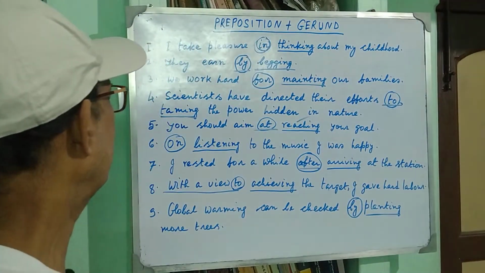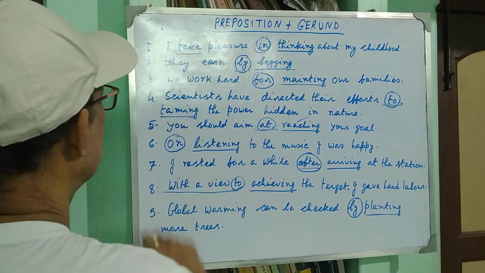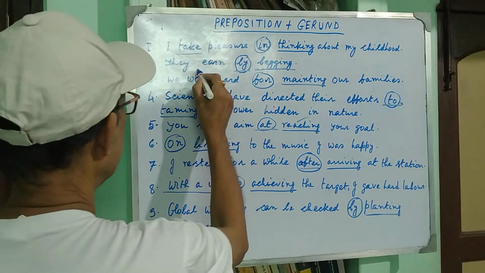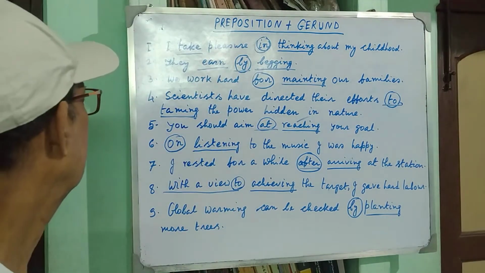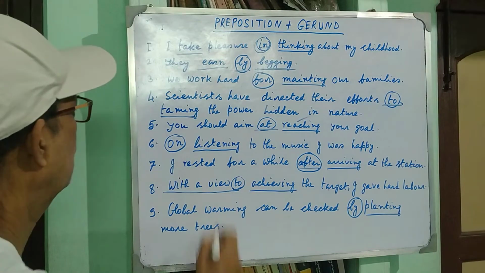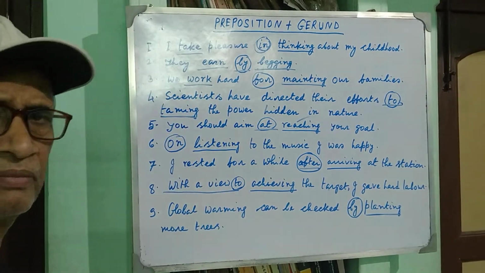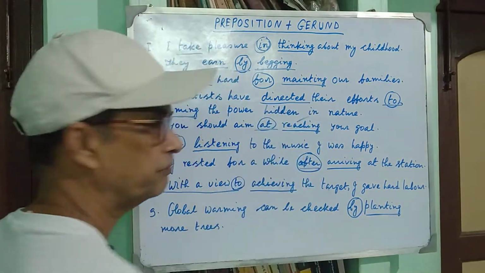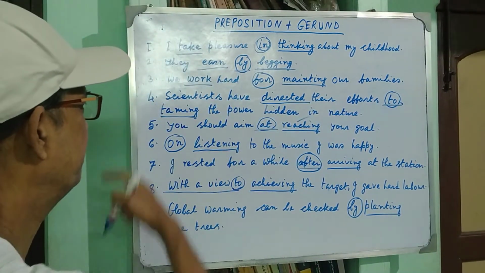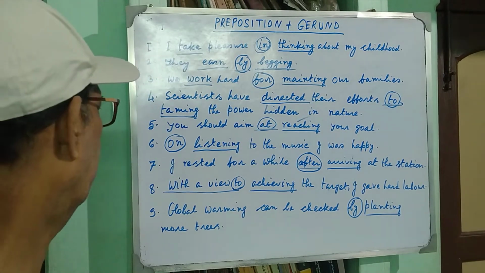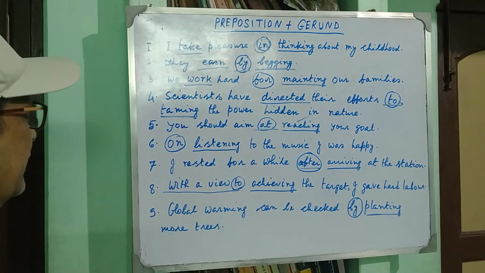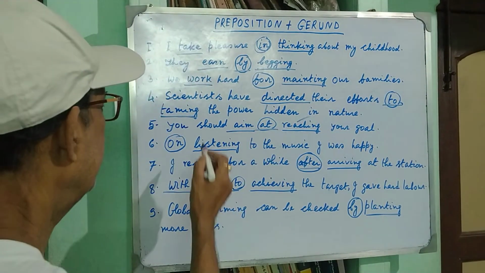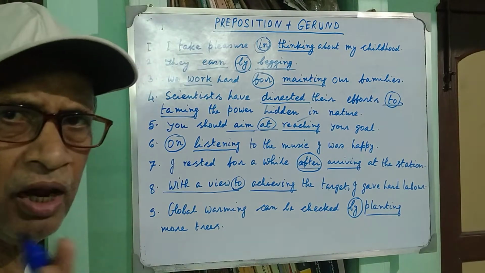For example, in the first sentence, I take pleasure, take is the finite verb. In the second sentence, earn is the finite verb. In the third sentence, work is the finite verb. In the fourth sentence, directed is the finite verb and have is the auxiliary verb, you know. In the fifth sentence, aim is the finite verb and should is the auxiliary verb, that is the modal verb.